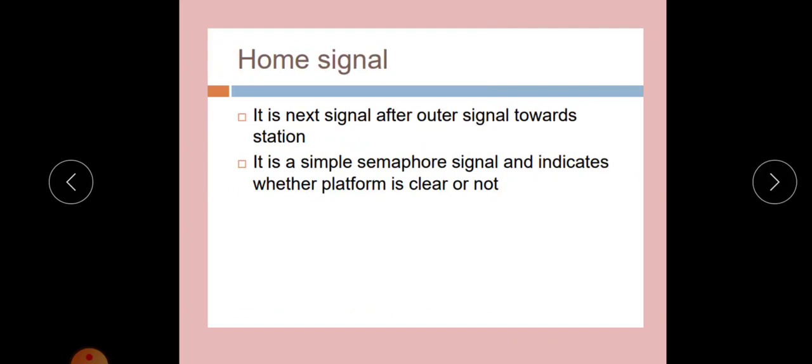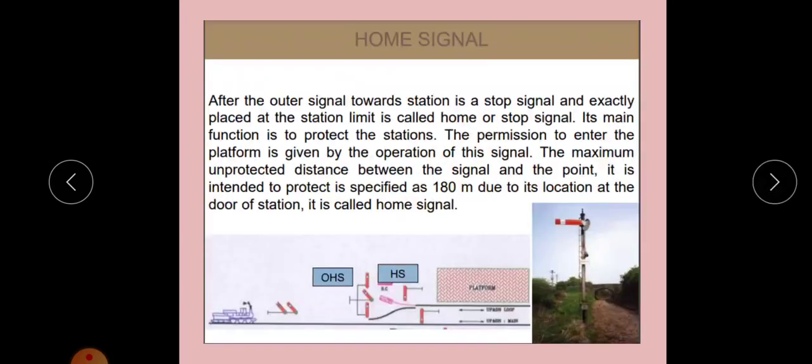Next is home signal. As I have told, this home signal is the next signal after the outer signal towards the station. It is a simple semaphore signal and indicates whether the platform is clear or not. It's a type of semaphore signal. I will explain semaphore signal later. This type of signal is known as semaphore signal.